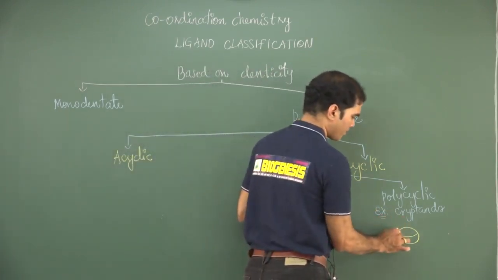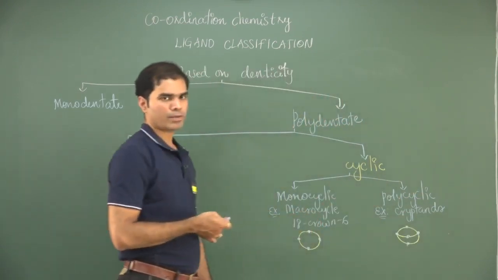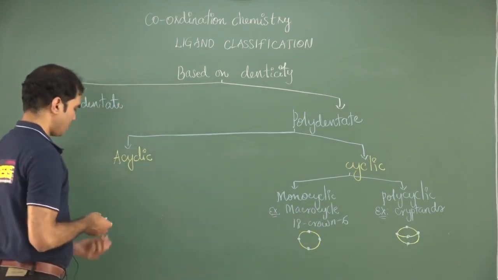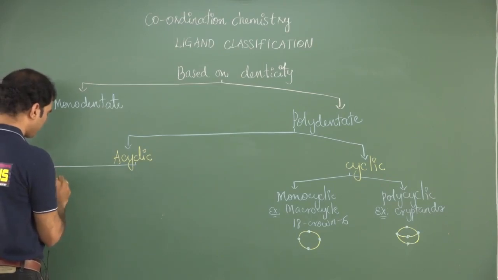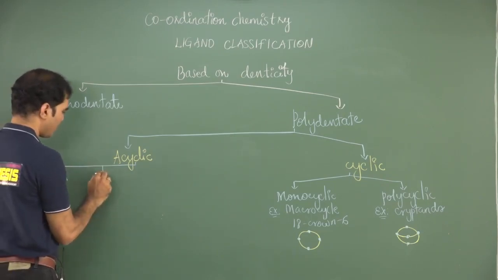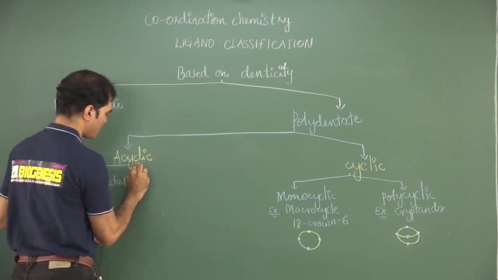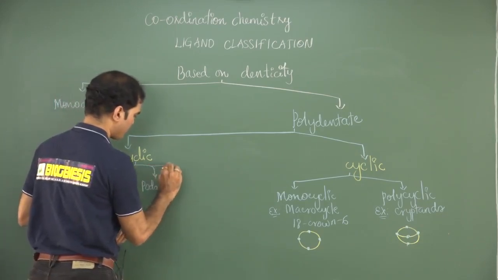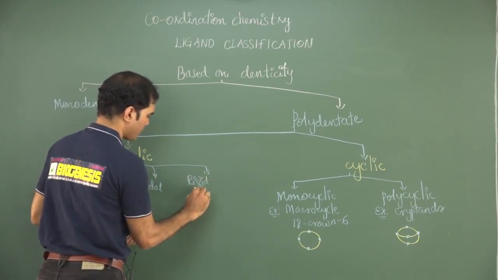For cryptand, it could be a 111 cryptand, 221 cryptand, 222 cryptand, or 333 cryptand, and so on. So that is for cyclic. When it comes to the acyclic one, we classify them into linear, branched, podal, and rigid aromatics.